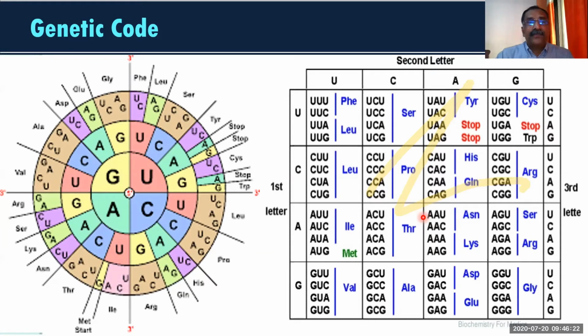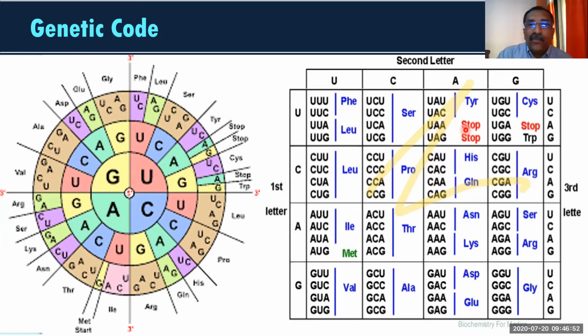Remember that point. Second point, last slide I told you, 3 codons are not representing any amino acid. Look over here. If you look at the chart, you will understand. Here it is written stop, stop, stop. Here, this is the first letter, this is the second letter, and here the third letter comes. Come to here.